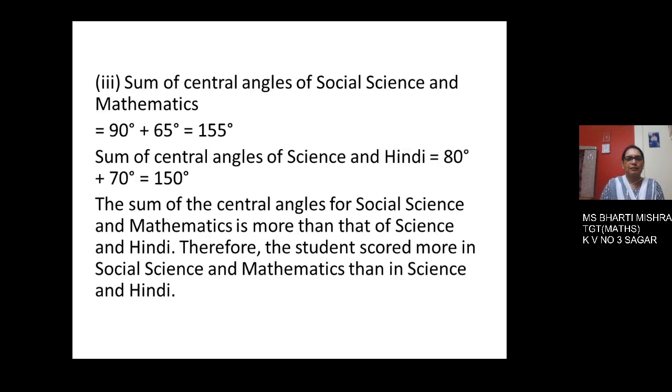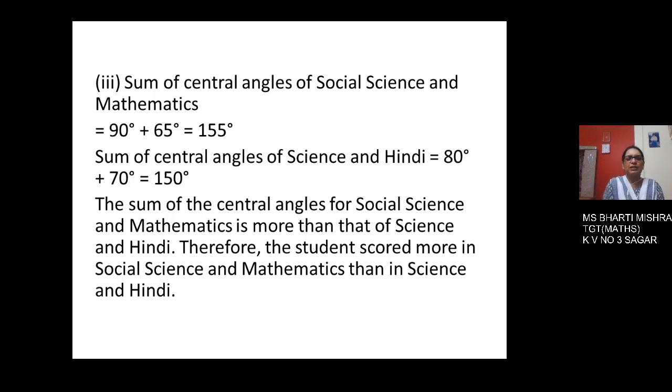Next, in the third part, we have the sum of the central angles of social science and mathematics as 90 and 65, that comes to be 155 degree, and sum of the central angles of science and Hindi is 80 plus 70, that comes to be 150 degrees.